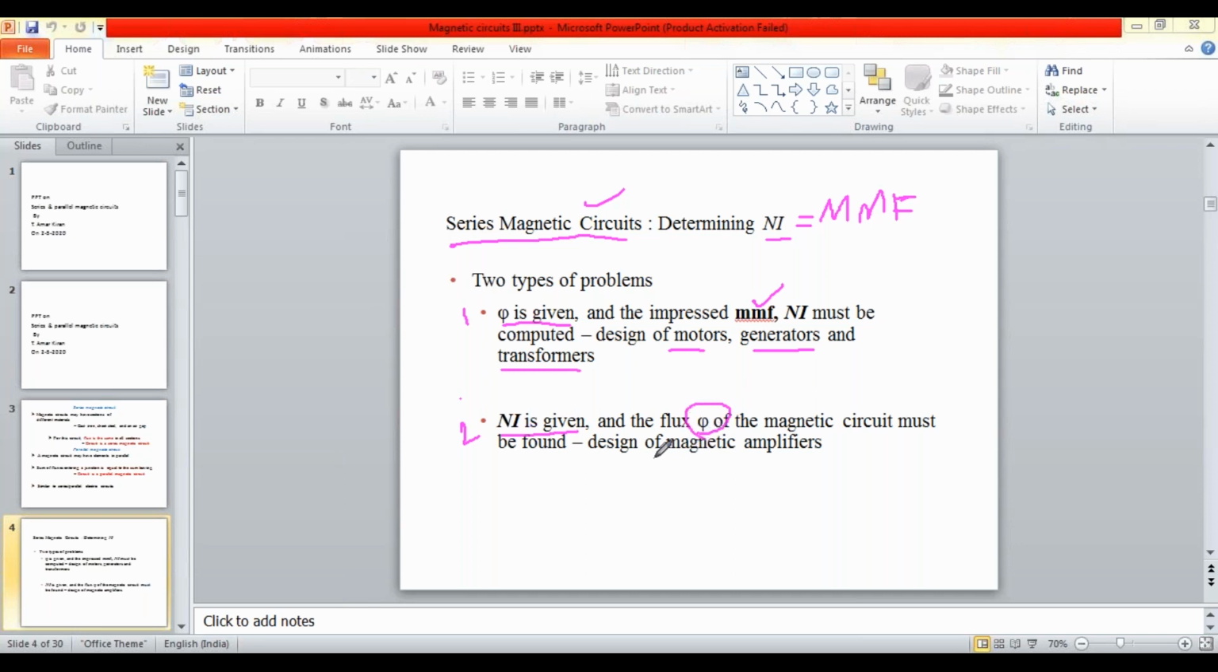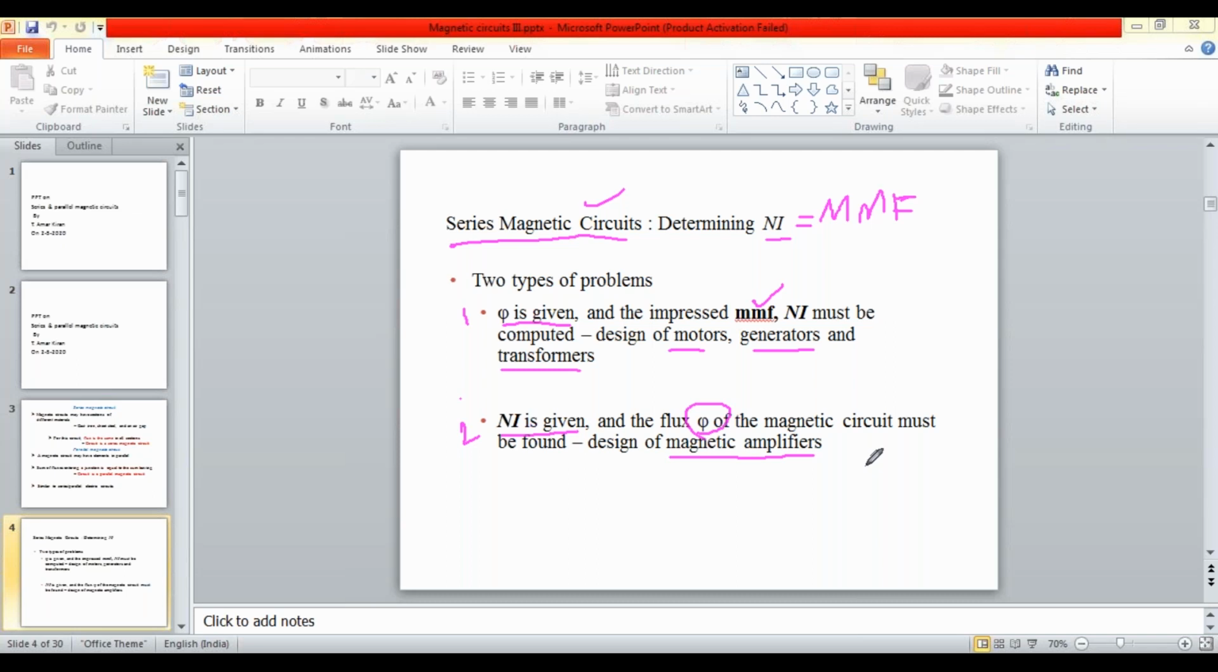So this type of concept will appear in the design of a magnetic amplifier. These are the practical applications of magnetic circuits: DC generators, DC motors, a transformer, an induction motor, and a magnetic amplifier. Different problems are these ones here. Okay, so their practical applications are these ones.